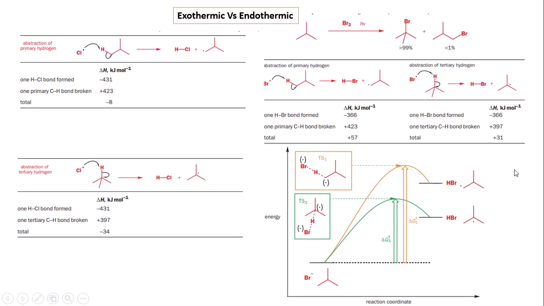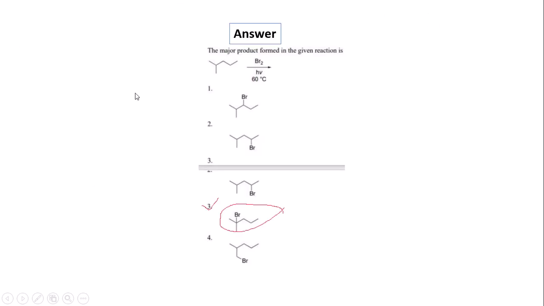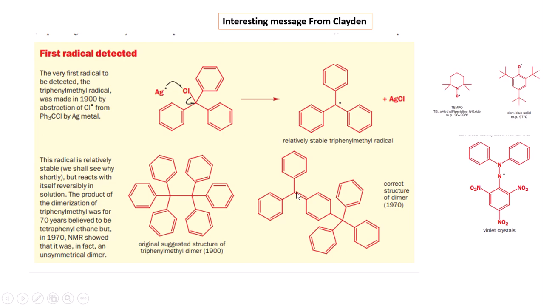But in the case of bromination, the case is opposite, that is 3 degree hydrogen abstraction is more preferable compared to primary hydrogen abstraction. And this problem came in the 2023 NET examination, and there are several options, but the 3 degree hydrogen abstraction by bromine radicals is more preferable, and so option 3 is the correct option.